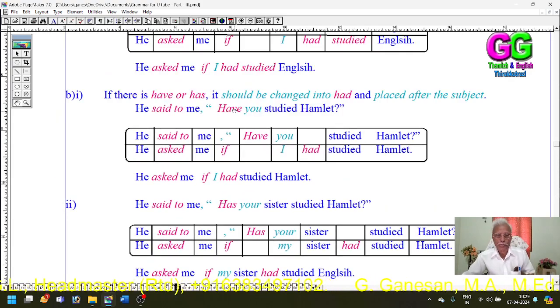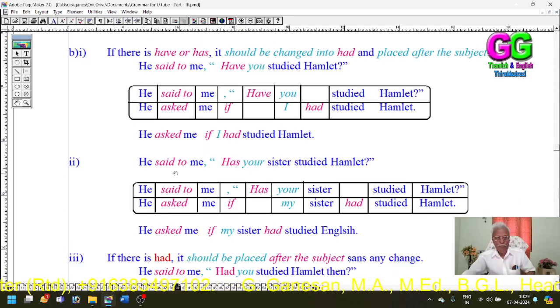That is, here I have used have. In the second example, I have used has. He said to me, "Has your sister studied Hamlet?" Said to asked, conjunction if. Has has been changed into had and placed after the subject.